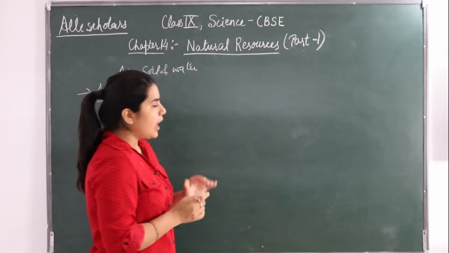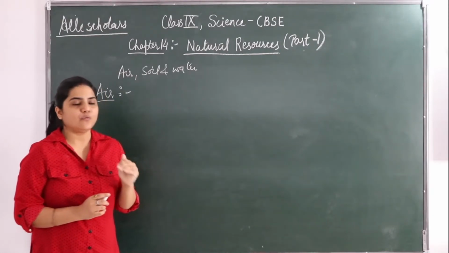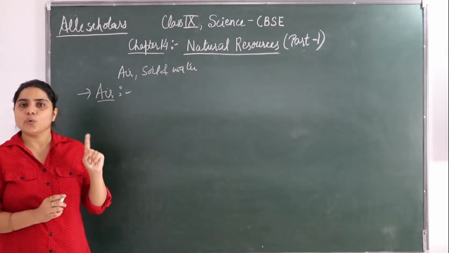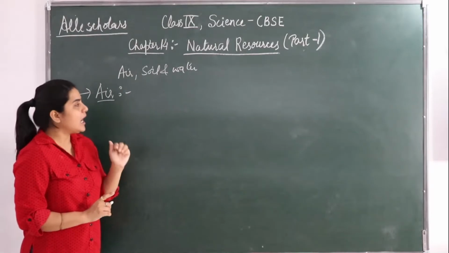So uneven heating of the air over land and water bodies causes winds. What causes winds?